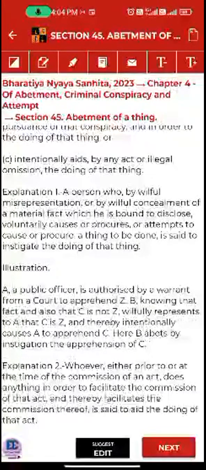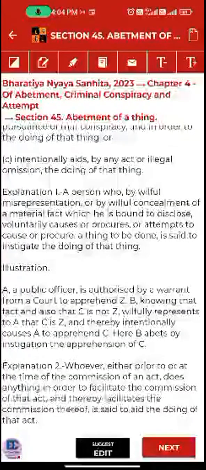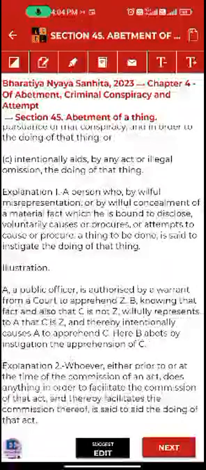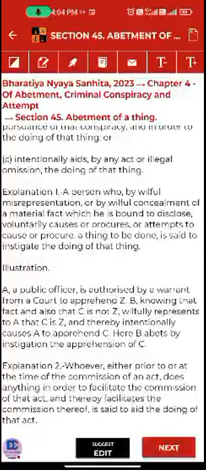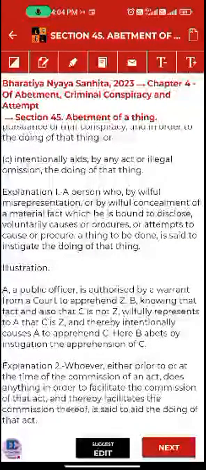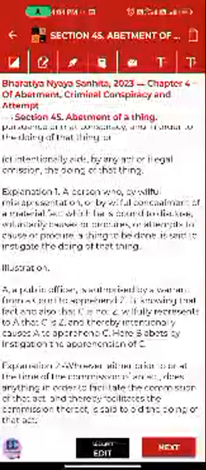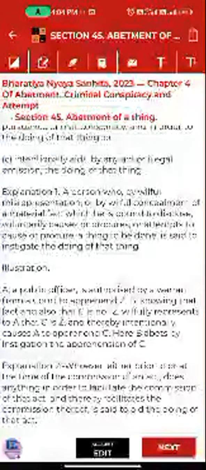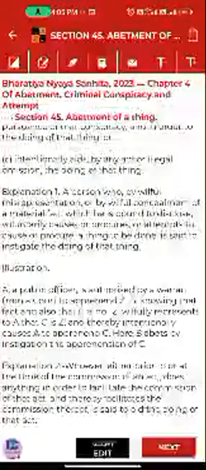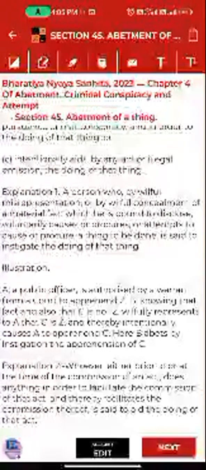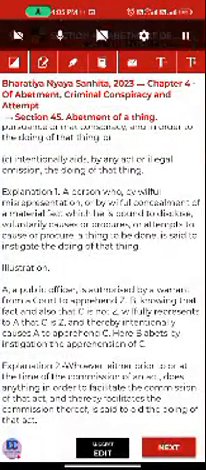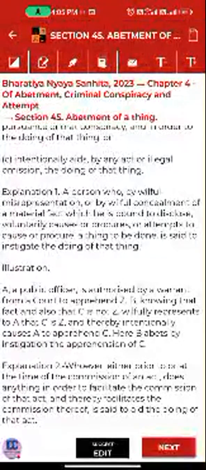B knowingly knows that C is not that person, but tells A that C is Jet, and the public officer apprehends C. Here B abets the apprehension of C, meaning he falsely implicated C. Here B falsely implicated or instigated. So what did B do?